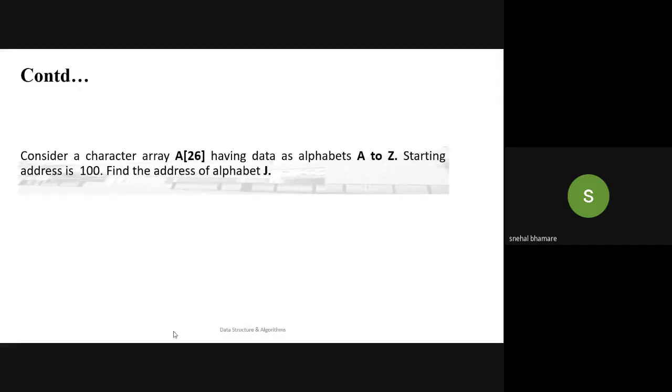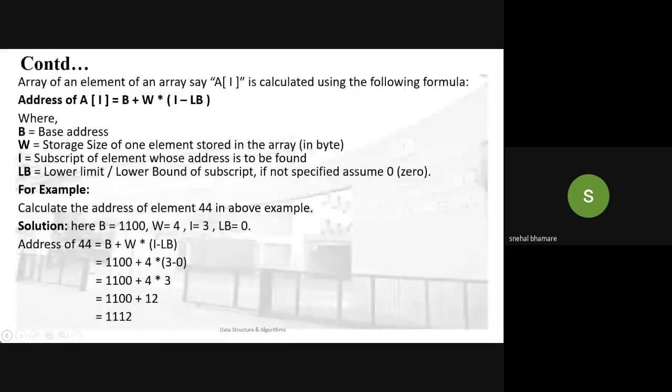So we can again see the previous formula: base address plus width into index of element minus the lower bound. Base address is 100, width is 1, index of the element is 9 and lower bound is 0. So 9 minus 0 is 9, into 1 that will be 9. Base address is 100, 100 plus 9, 109.